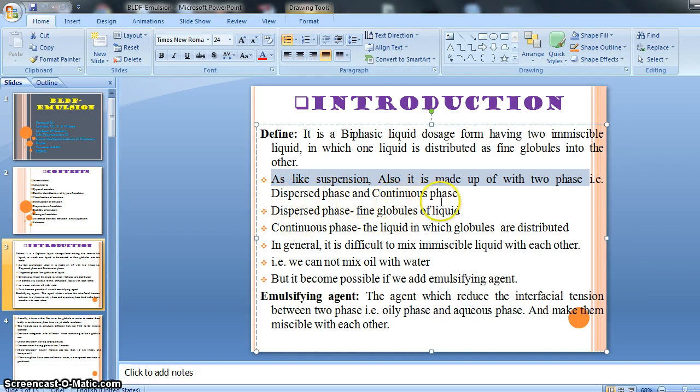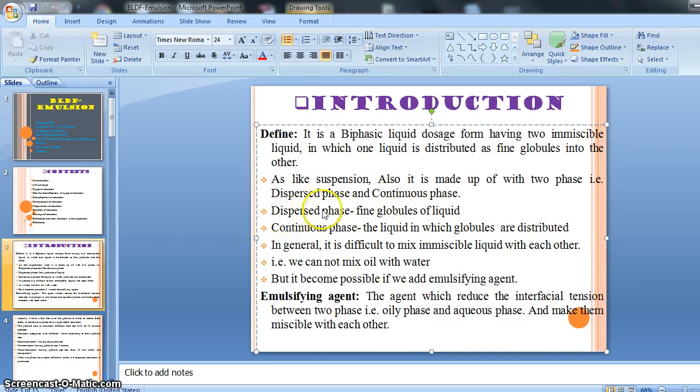Dispersed phase and continuous phase. Dispersed phase means the small part, and continuous phase means the large part. The large amount of liquid is called the continuous phase, and the small amount of liquid is the dispersed phase. What happens there is that the dispersed part is distributed into the continuous part in fine globules.